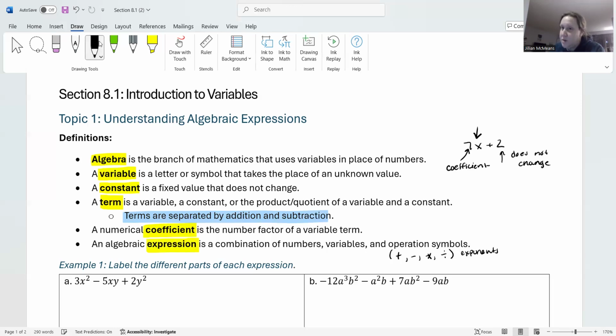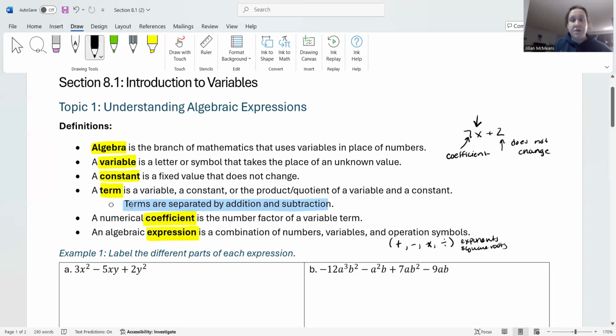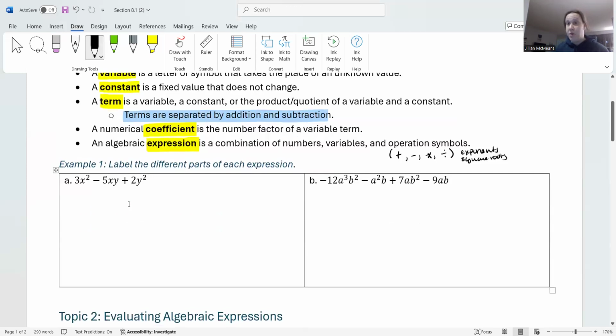And you won't really see it so much at this point, but you could also have square roots. Okay, but for us, mostly it's going to be addition, subtraction, multiplication, division, and then exponents. Okay, so we can do not too much with algebraic expressions. For us, we can really just simplify them or evaluate them. So this section is going to be fairly short. Now the first thing we're going to do is just label the different parts. We're going to label the different terms. We're going to label their coefficients, their variables, and then whether they're positive or negative kind of comes along with that.